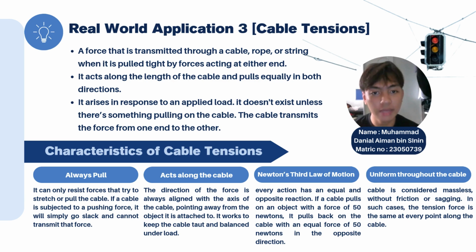It acts along the length of the cable and pulls equally in both directions. It arises in response to an applied load. It doesn't exist unless there's something pulling on the cable. The cable transmits the force from one end to the other. So there are four characteristics of cable tension.